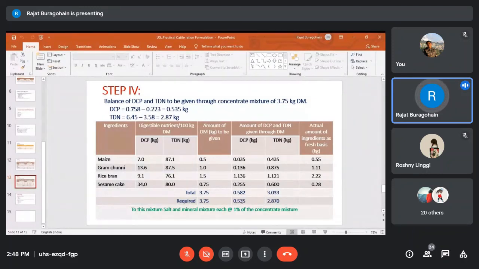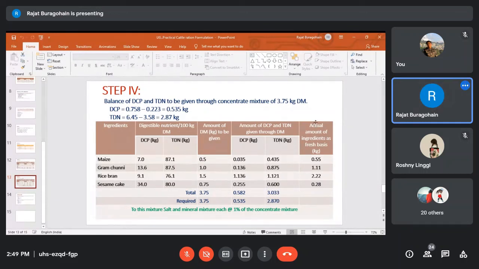And requirement is 0.535, and these ingredients will provide 0.582. Requirement was 0.535, but will be provided by these ingredients 0.582. In case of TDN, requirement was 2.870, but these ingredients will provide 3.033 kg TDN.